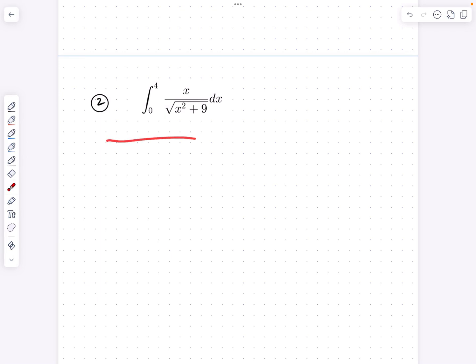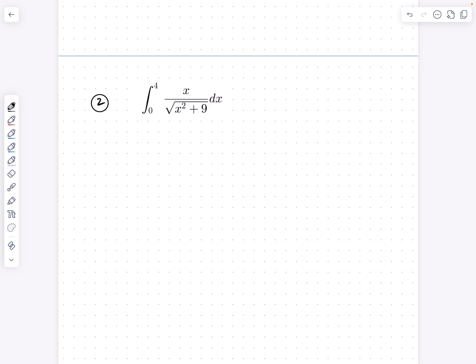All right, number two. This is an integral problem where we're going to use U substitution, and there'll be a number of changes here that are a little bit more complicated than some of the earlier U substitutions we've seen. All right, let's get started. I'm going to choose x squared plus 9 to be U.